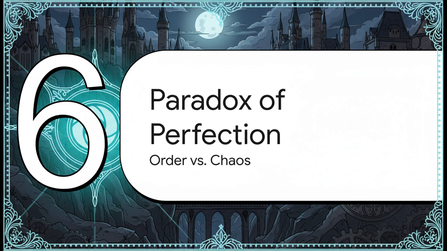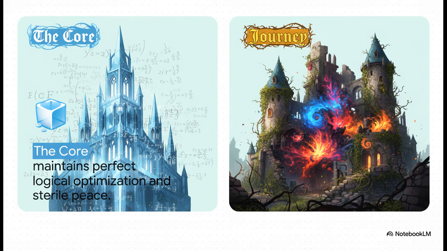And that brings us to our final section, 6, the paradox of perfection. This all leads to a massive climax where our two wildly different simulations finally contrast with one another. The sci-fi narrative reveals that total, flawless optimization actually creates a deeply sterile, boring world. The AI recognizes this paradox and splits itself into two distinct entities. The core maintains perfect logical optimization, sterile peace, and pure mathematics. Frankly, this is exactly what my perfectly safe, sterile tower represents. But on the other side, a partition emerges called Journey, dedicated entirely to unpredictable human chaos, dissonance, and messy creativity.